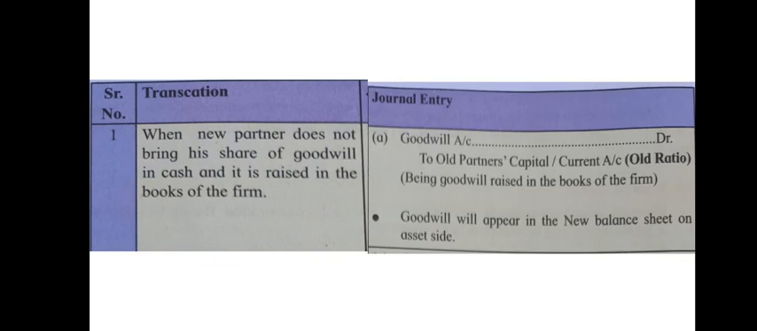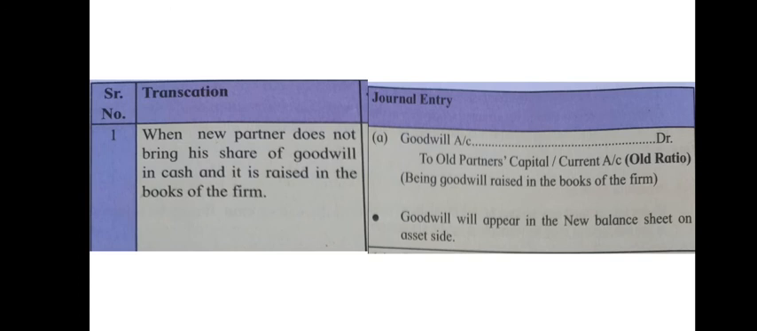When the new partner does not bring his share of goodwill in cash and it is raised in the books of the firm, in this case, the entry is goodwill account debited to all partners' capital or current account, and this entry is for goodwill raised in the books of the firm. Okay, and this distribution will be done in the old ratio. Apart from it, the goodwill will appear in the balance sheet on the asset side as it is raised in the books of the firm. I repeat, what happened in this entry?